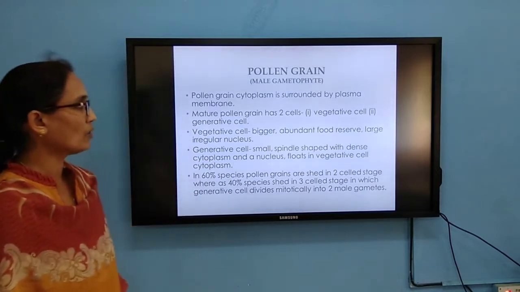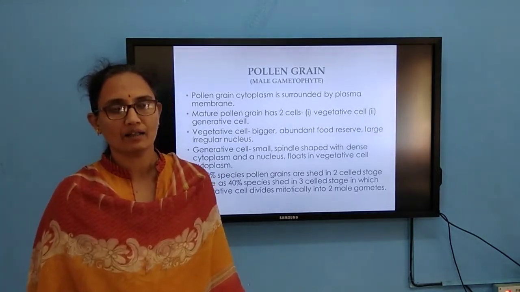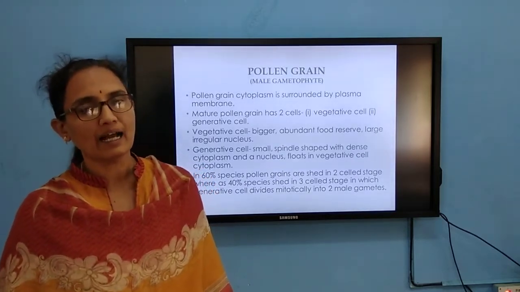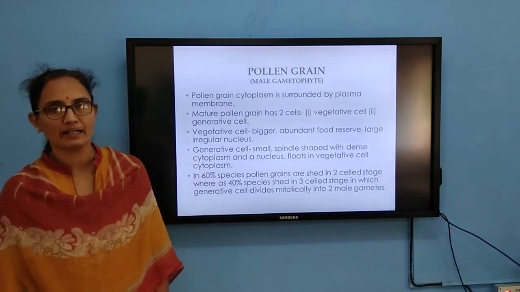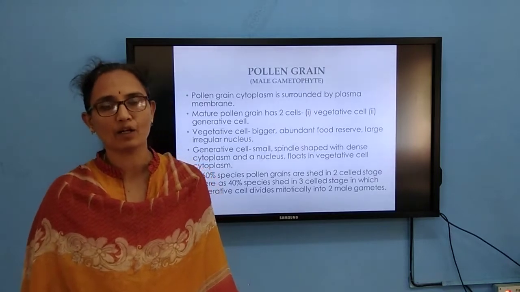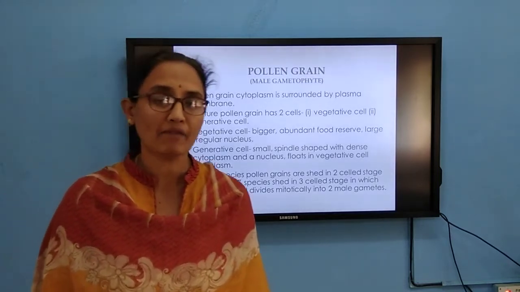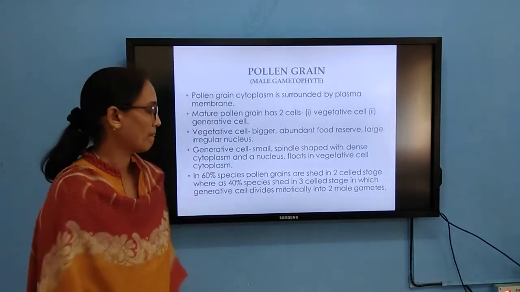So this is about microsporogenesis. The stamen consists of a filament and an anther, and in the transverse section of the anther you can find the microsporangia. The development of the microspore, the other name for which is male gametophyte.